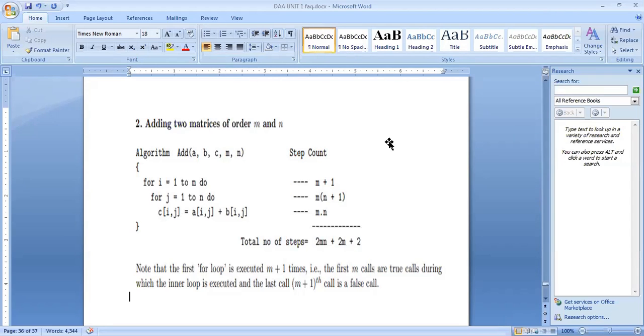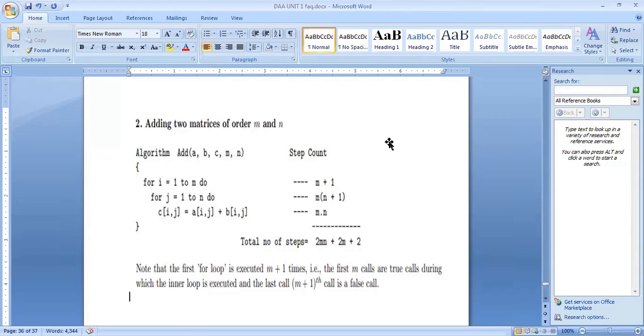For each iteration of the outer for loop, the inner for loop is repeated n plus 1 times, and since the outer loop from 1 to m is there, the inner for loop is repeated m times n plus 1 times: m into n plus 1 times.